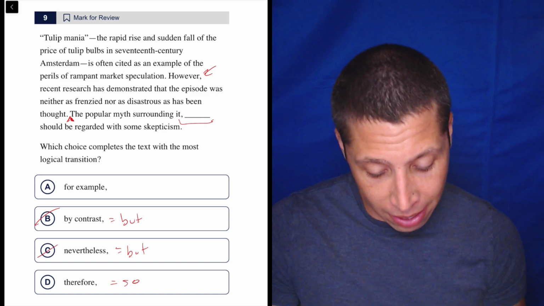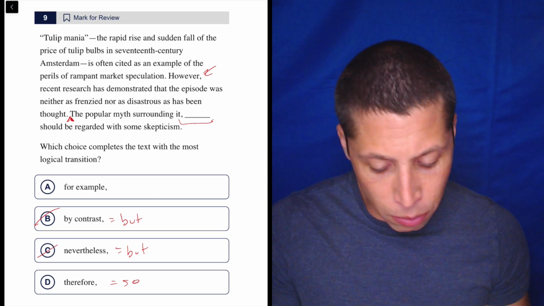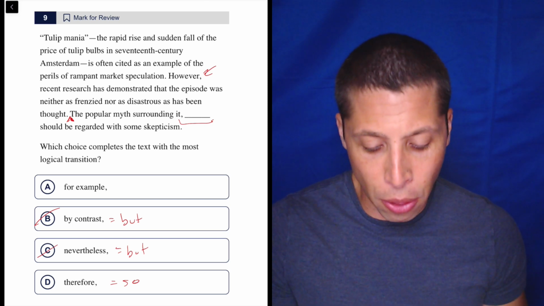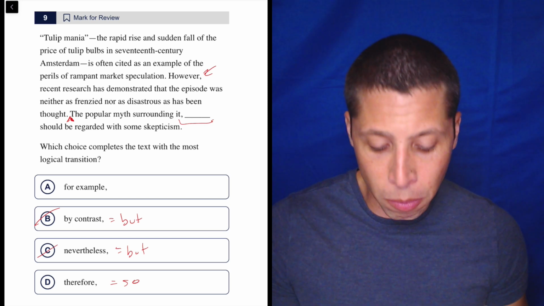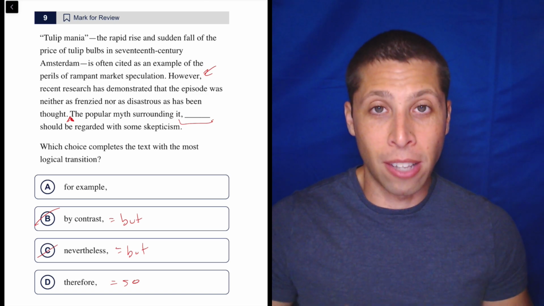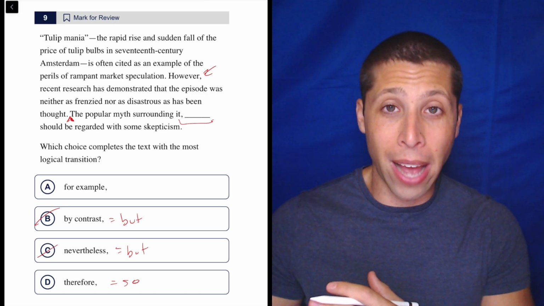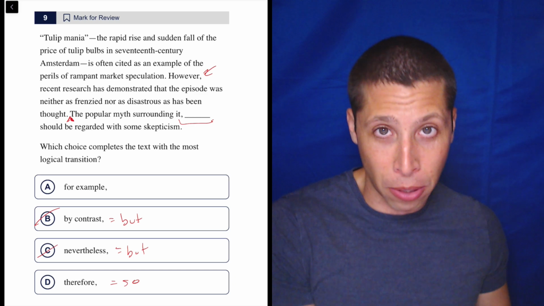So, "though," let's see if that sounds good. This thing was not as disastrous as had been thought. So the myth should be regarded with some skepticism, right? It turns out the research shows it wasn't as bad as people thought. So we should be skeptical of the myth.